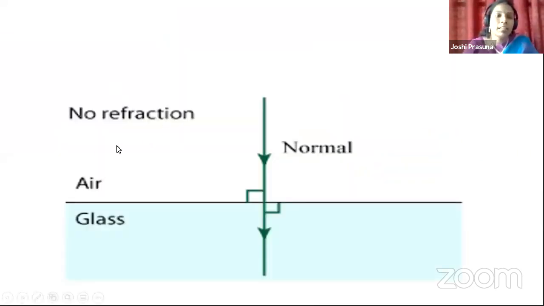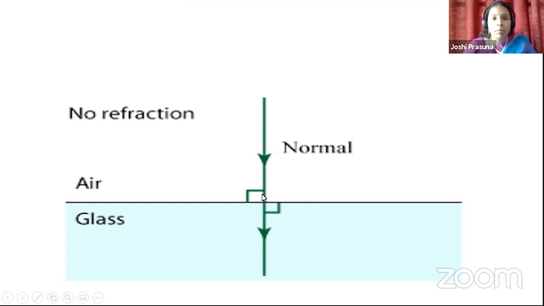First of all, look at the situation I have drawn here. Here, the case where no refraction takes place. Okay, children, look at the ray diagram I have drawn. This is the boundary between two media, that is glass and air. Glass is again the denser medium, air is the rarer medium. Suppose a ray of light is traveling from rarer medium to denser medium in the first case. Look at the ray which is passing through the normal. If you observe, for this boundary, this is the normal, isn't it, children?